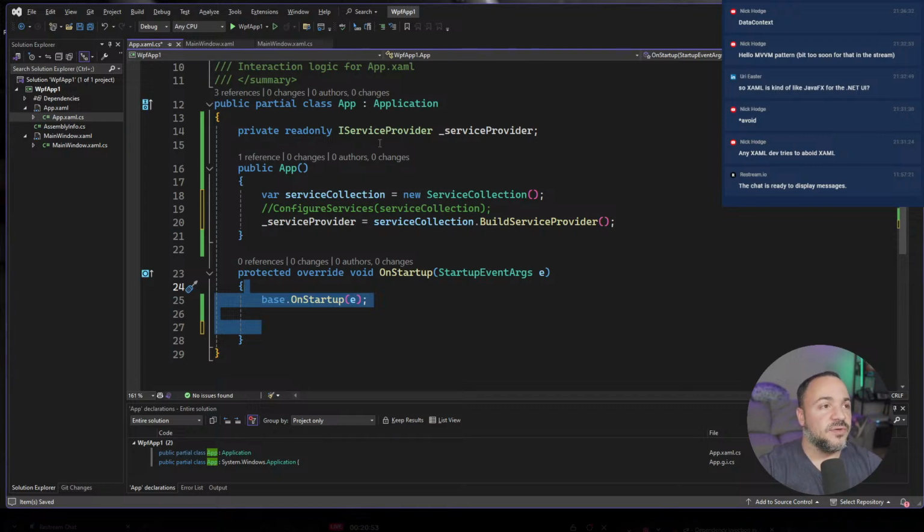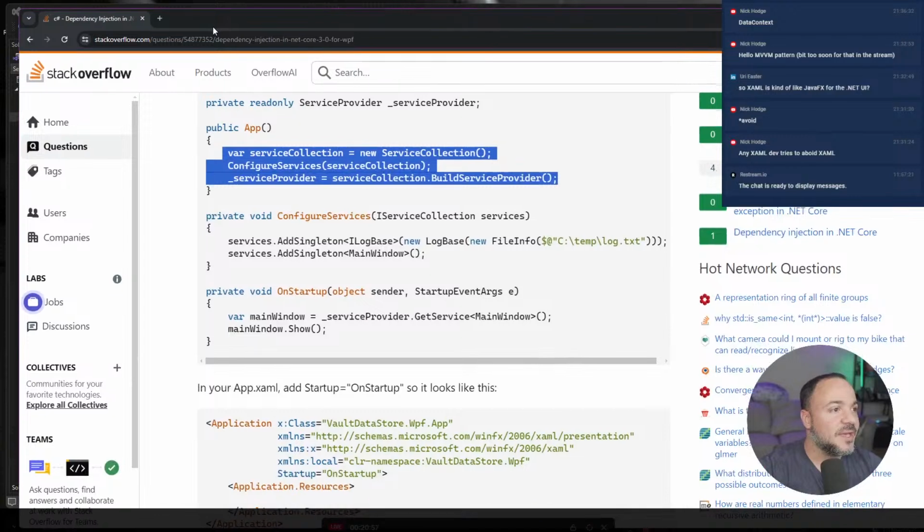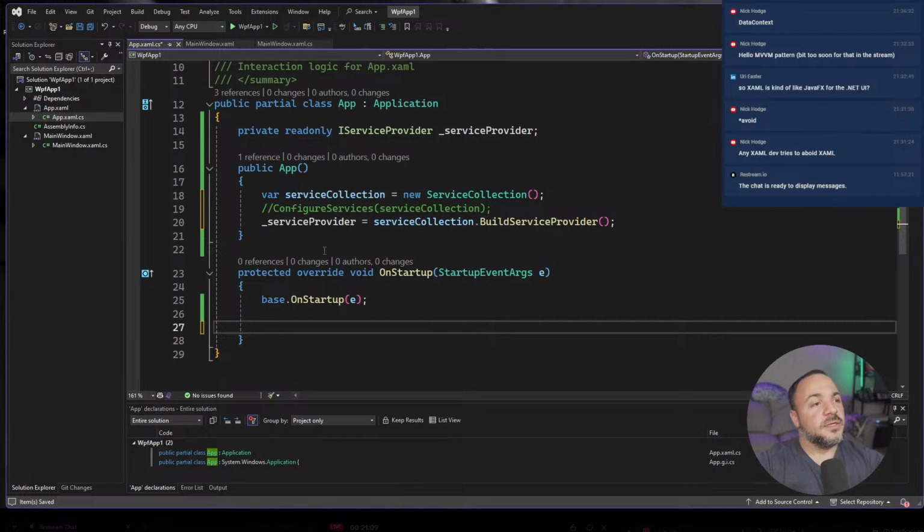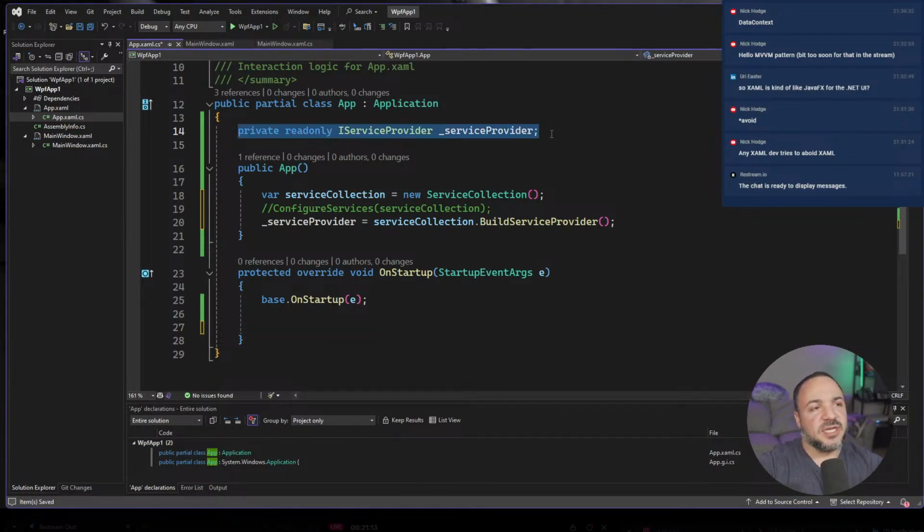So what they're doing, and I thought they were not doing this, I'll pull it back up. I thought that they had this stuff that I have highlighted in the app code, the constructor, in the on startup, but they do not, which is good because I don't want that. So you do this in the constructor. We can make this read only. This is going to be our dependency container that we can work with.